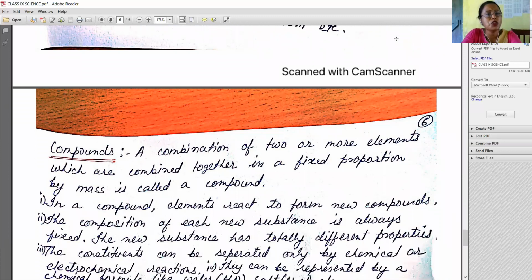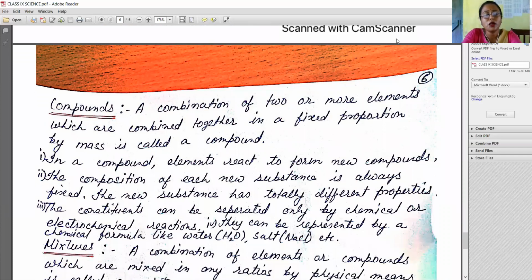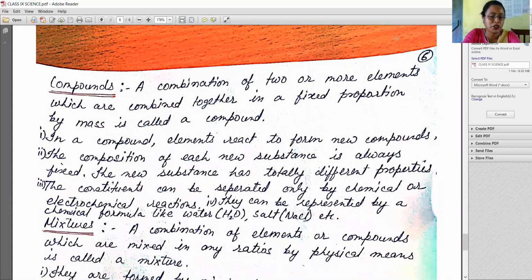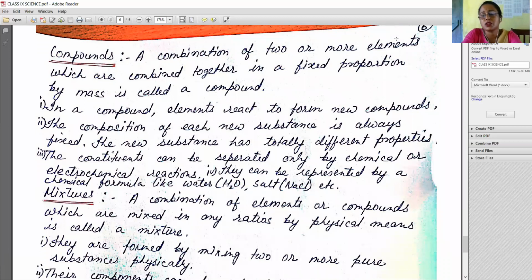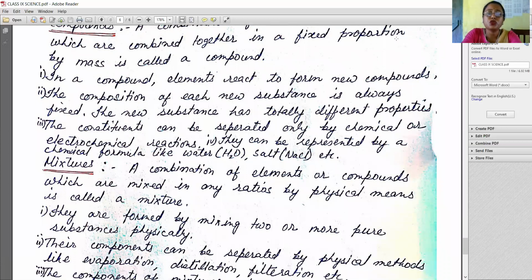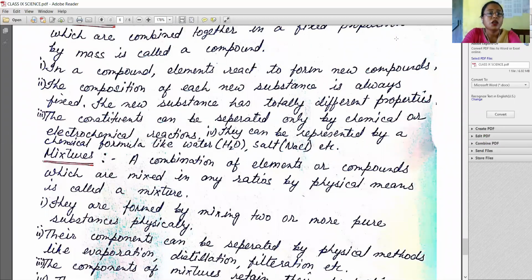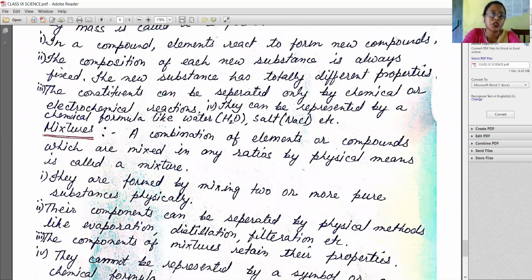Now dear students, we'll know about the compounds. A combination of two or more elements which are combined together in a fixed proportion by mass is called a compound. In a compound, elements react to form new substances. The composition of each new substance is always fixed.